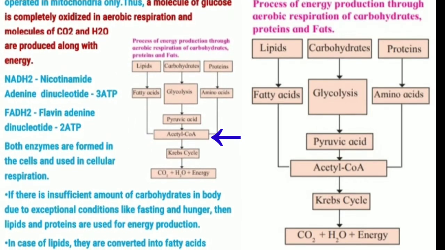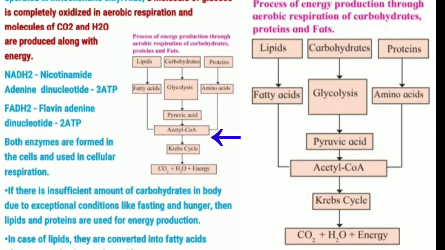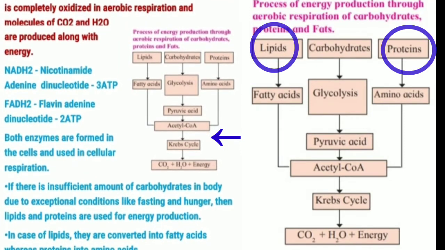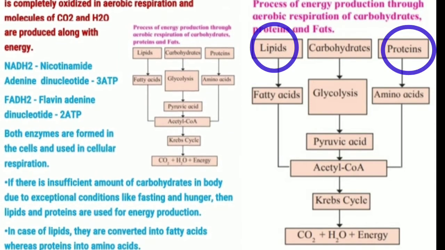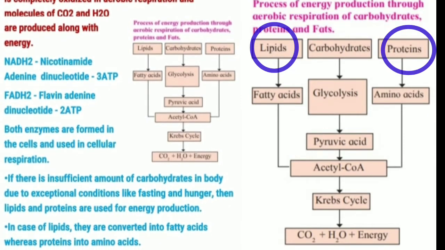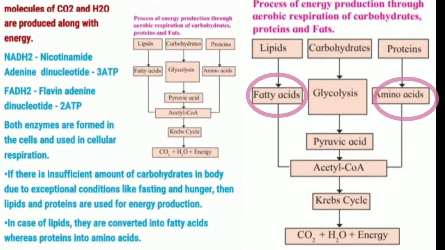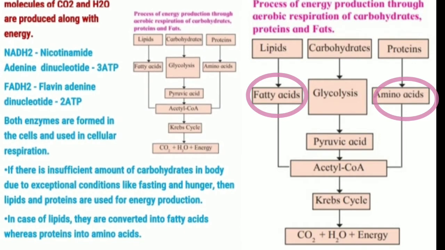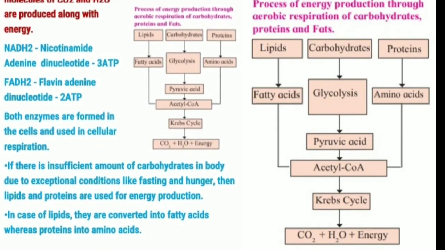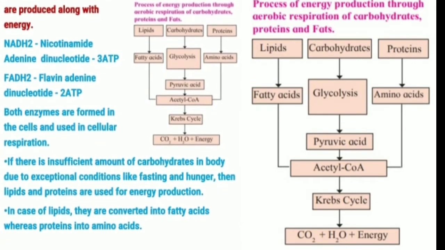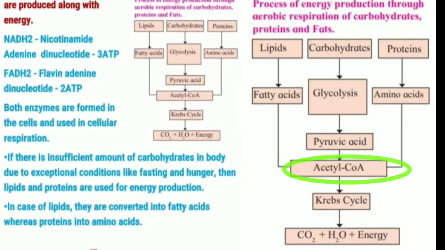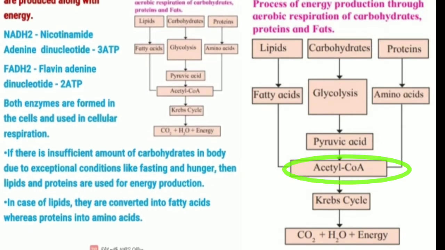If there is a small amount of carbohydrates, then protein and fats are used for energy production. Lipids are converted into fatty acids, while proteins are converted into amino acids. Fatty acids and amino acids are converted into acetyl coenzyme.